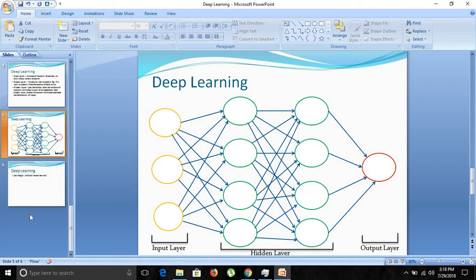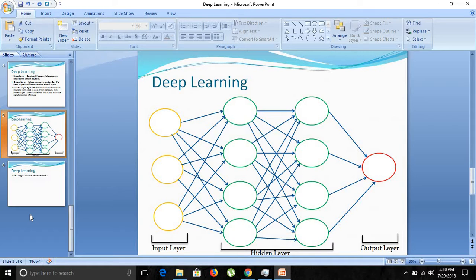As you can see in the diagram, the input layer consists of 3 neurons over here. All those neurons are connected to the hidden layer neurons. There are 2 stacks of hidden layers, each containing 4 neurons, but this can be 2, this can be 3, this can be 4. We need to do some kind of calculation to work out how many hidden layers there should be, but it can be anything.